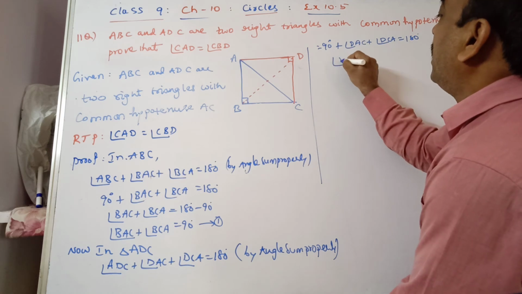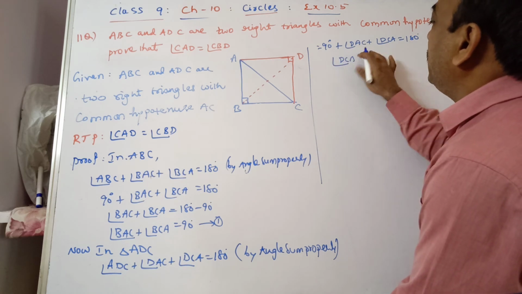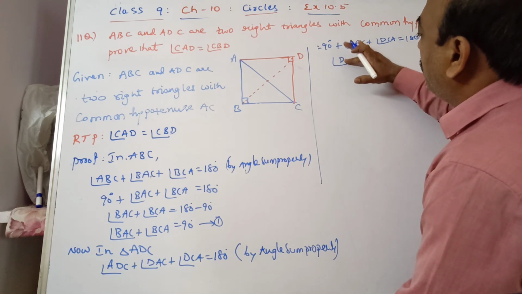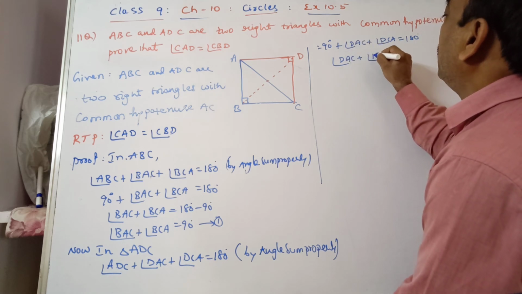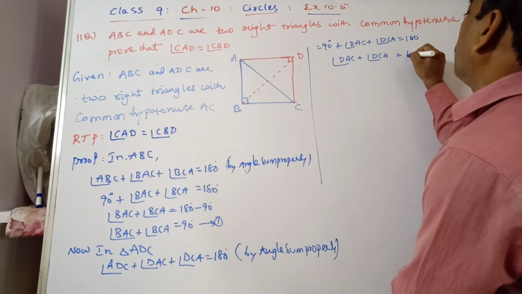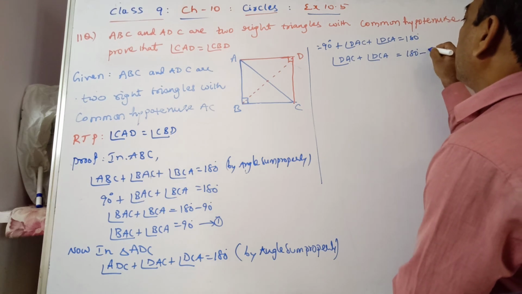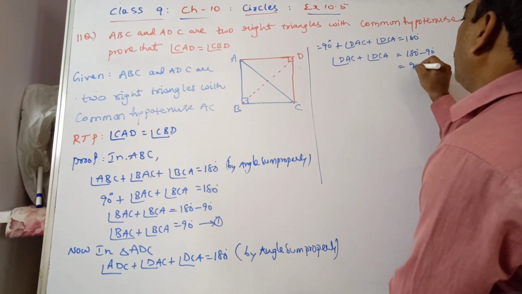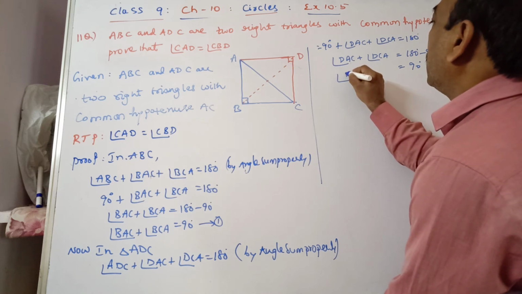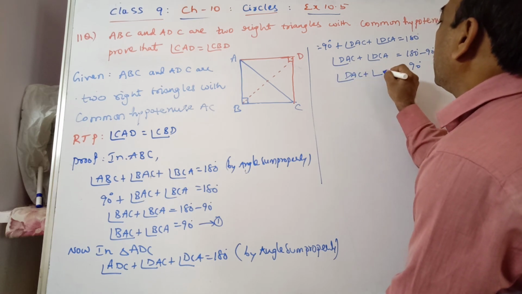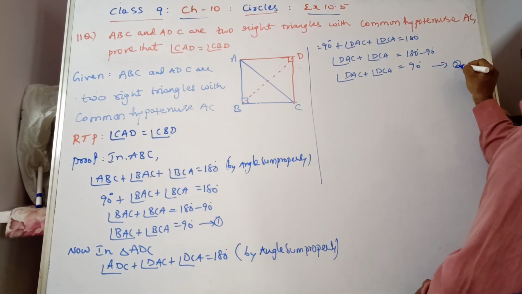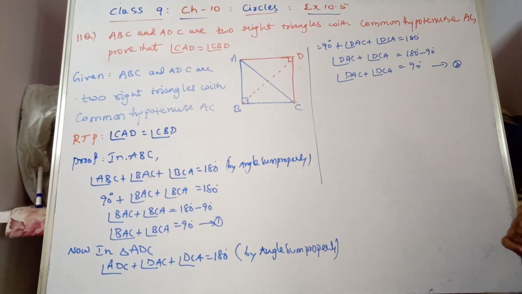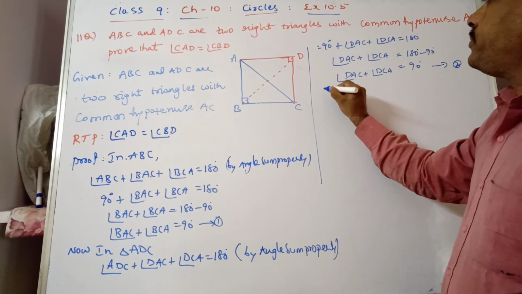Transpose this side: angle DAC plus angle DCA is equal to 180 minus 90, which gives you 90 degrees. This is equation 2.